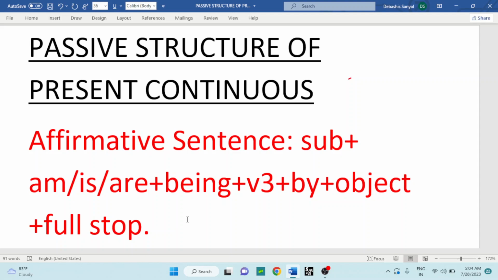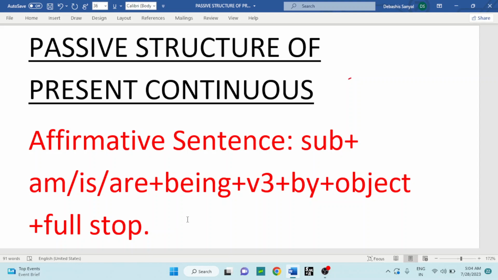In my previous two classes regarding voice, I have discussed voice, its kinds, and some general rules for changing from active to passive voice, and the uses of auxiliary verbs in passive voice regarding present indefinite tense. And today's lesson is the passive structure of present continuous tense.